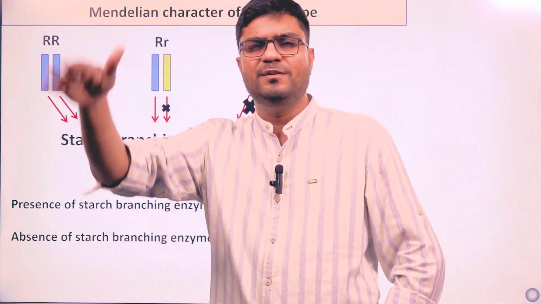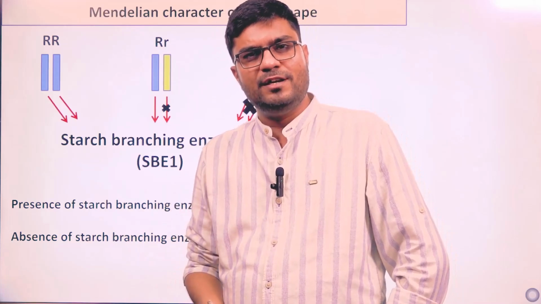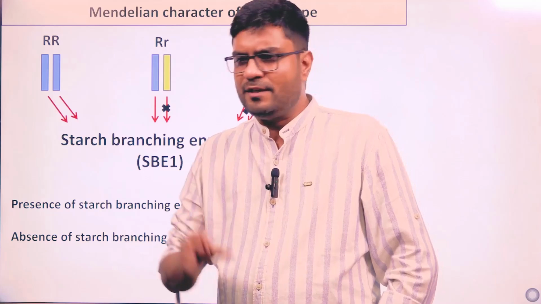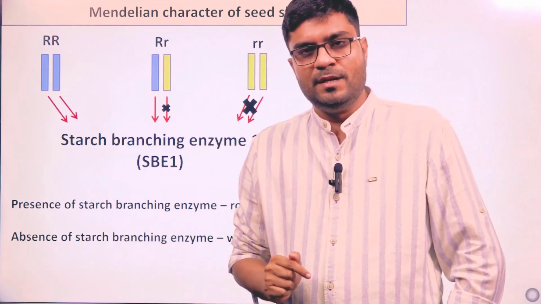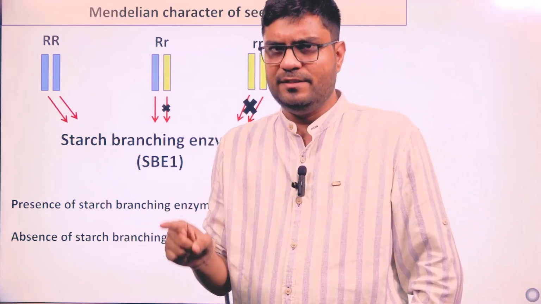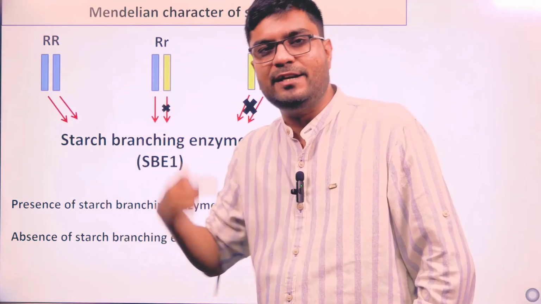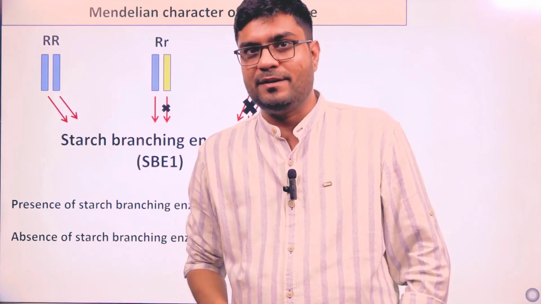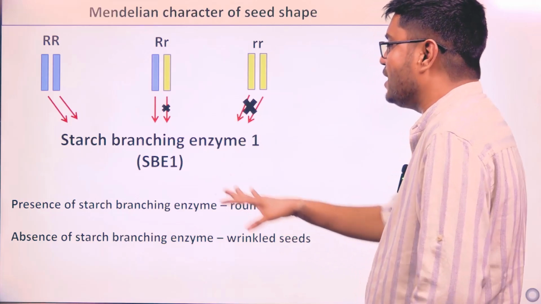The same concept will be followed through cancer biology, in immunology, in very complex concepts of genetics, and we'll be utilizing one line again and again: look at something and try to find out the protein responsible behind that. If you understand the function and structure of that particular protein, then other things are very easy. So we'll be following this line again and again, 100 times, 1000 times, infinite times in our brain, that a phenotype or some character is nothing but the result of a particular protein action. And here the protein is starch branching enzyme.